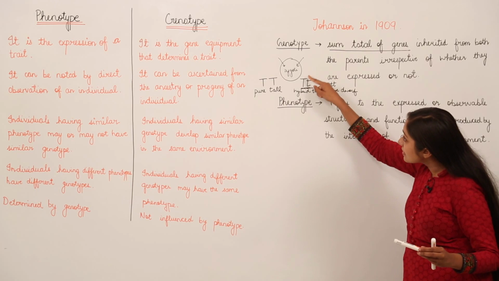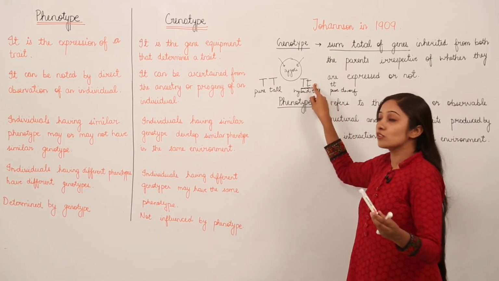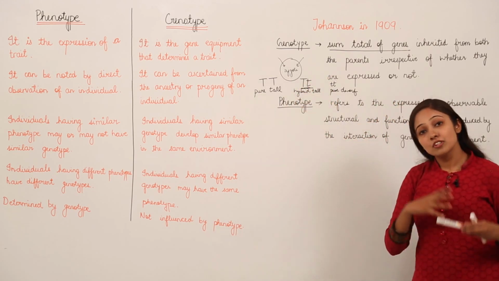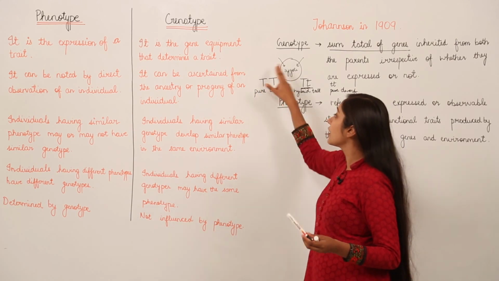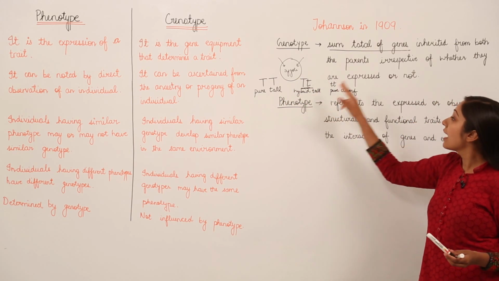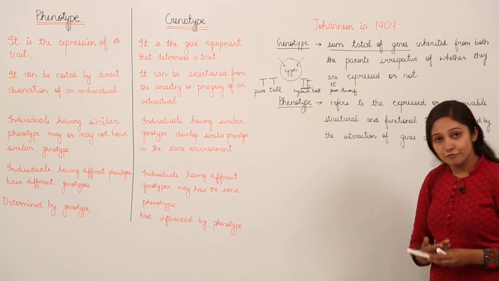We have a recessive gene over here, but it is not going to be expressed because of the presence of the dominant gene. So in both the cases we are going to have a tall pea plant. This combination is encoding for a pure tall pea plant, this is encoding for a hybrid tall pea plant, and this is going to encode for a pure dwarf pea plant.